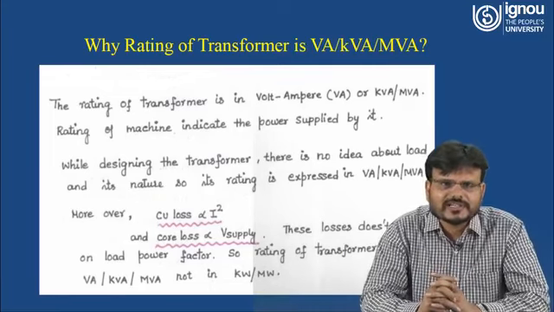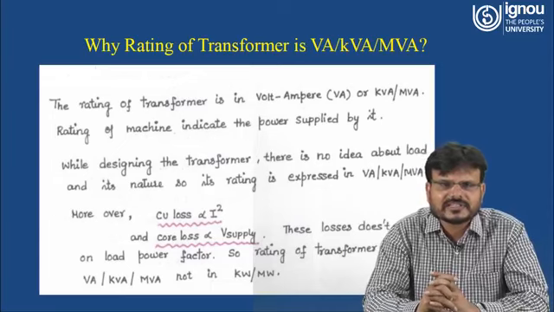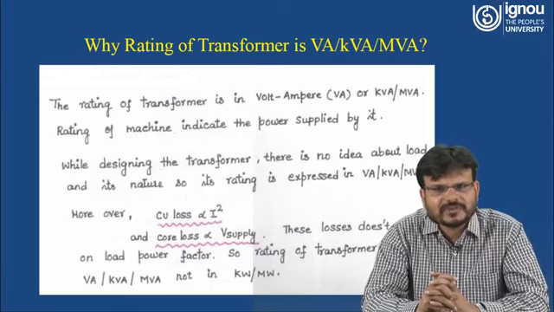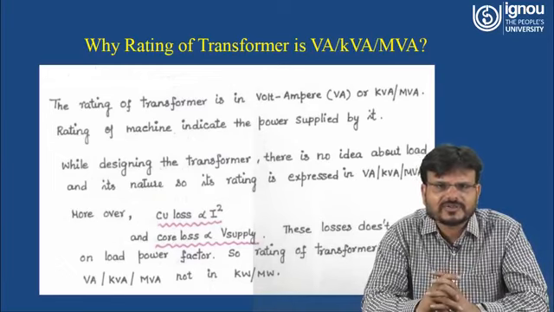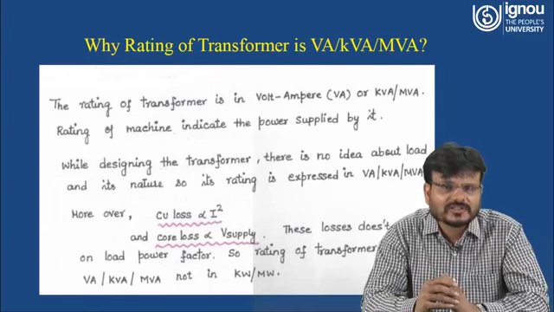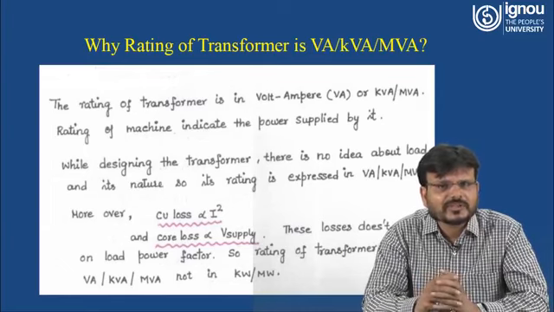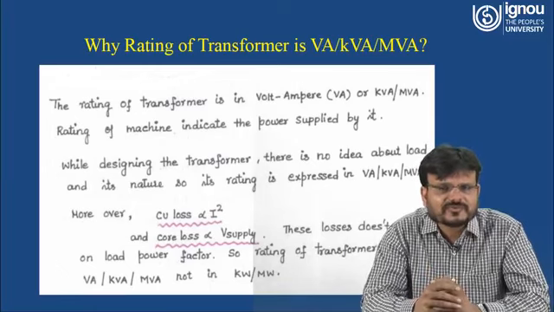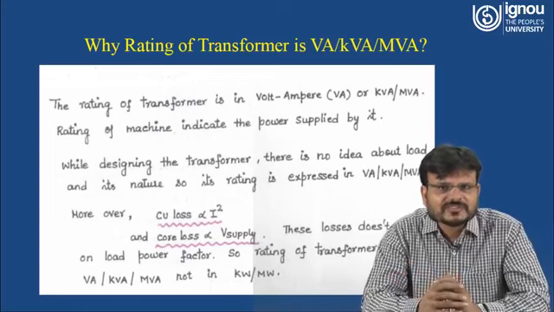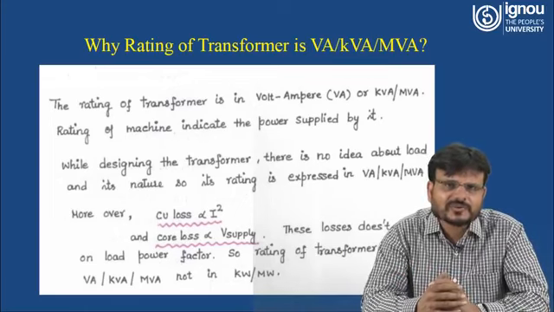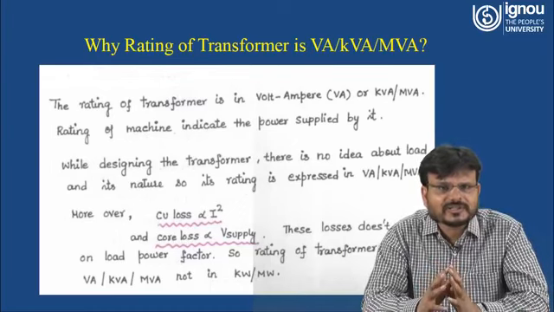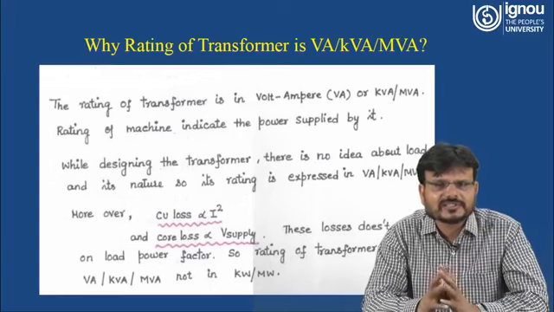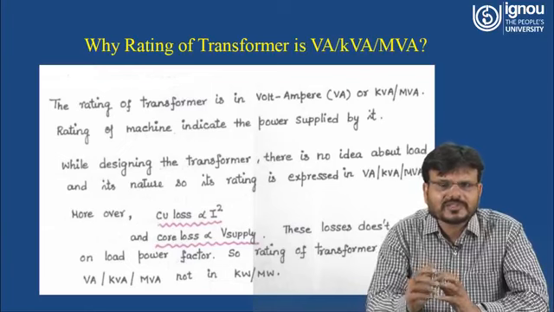Now we have to understand why the rating of a transformer is always written in volt ampere or kilovolt ampere or megavolt ampere. That means why it is denoted in terms of voltage and current only. Why not in terms of watts? Because the rating of all machines is generally denoted in watts. Suppose I am going to purchase a single phase motor, we will say we are going to take a half horsepower motor or a 2 kilowatt motor. But when you are taking a transformer, the rating of the transformer is generally denoted in volt ampere. So now we have to understand why it is so.